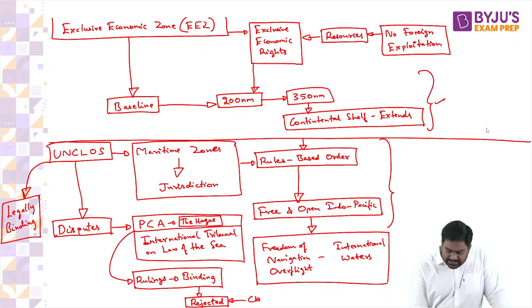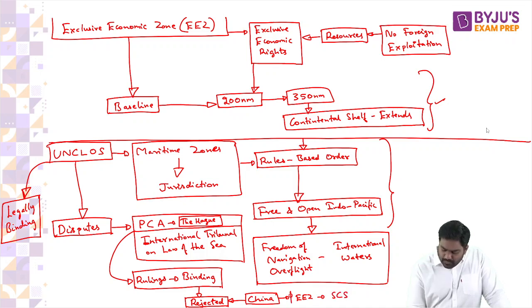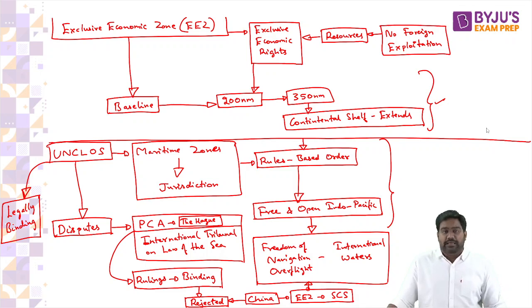China has raised aggressive claims for EEZ in the South China Sea. Based on these aggressive maritime claims, it has threatened and disrupted freedom of navigation and overflight of many countries. It has intercepted many ships and aircraft in international waters and threatened them openly using military methods. It has claimed the EEZ of other countries and even tried occupying them aggressively, which is against UNCLOS and international law. It has broken down the rules-based order, and hence it has destabilized the Indo-Pacific and threatened its very stability. It has even rejected the orders of the PCA.